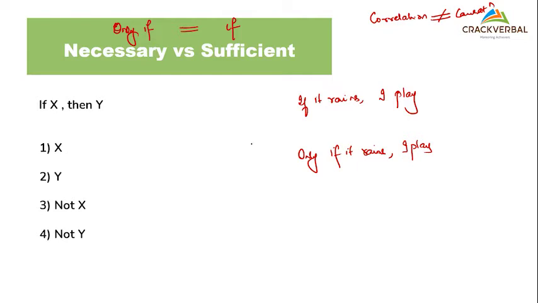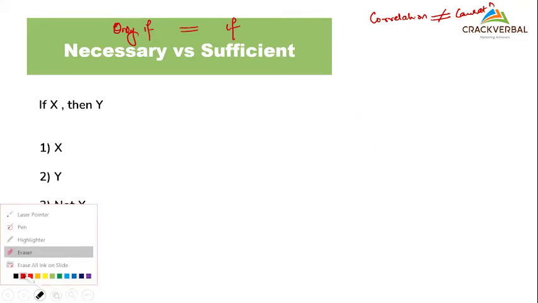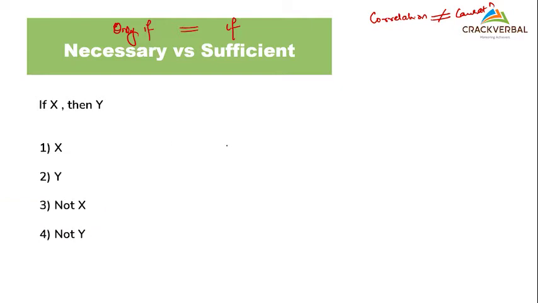Very simple logic. Always remember, whenever I have these words like 'if', so just give me a minute. I'll just erase this and I will get into explaining what this is all about. A very important trick that we learned today.